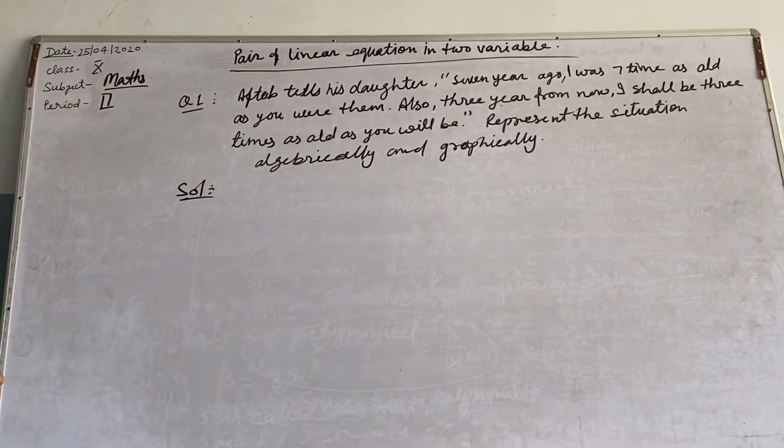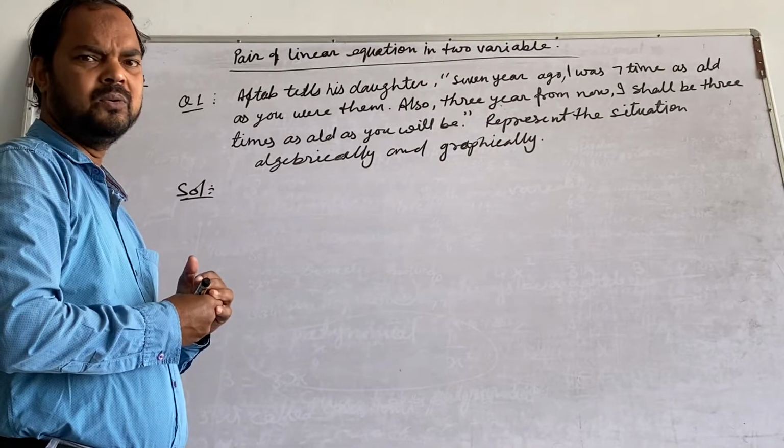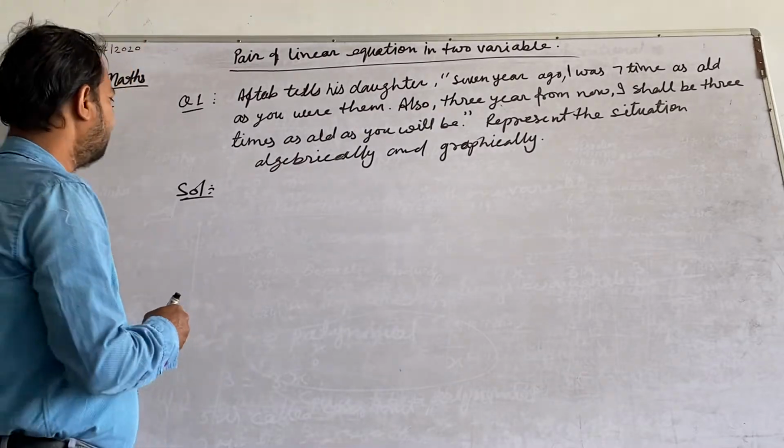So here are two persons, Aftab and daughter. Now let us assume the age of these two persons.